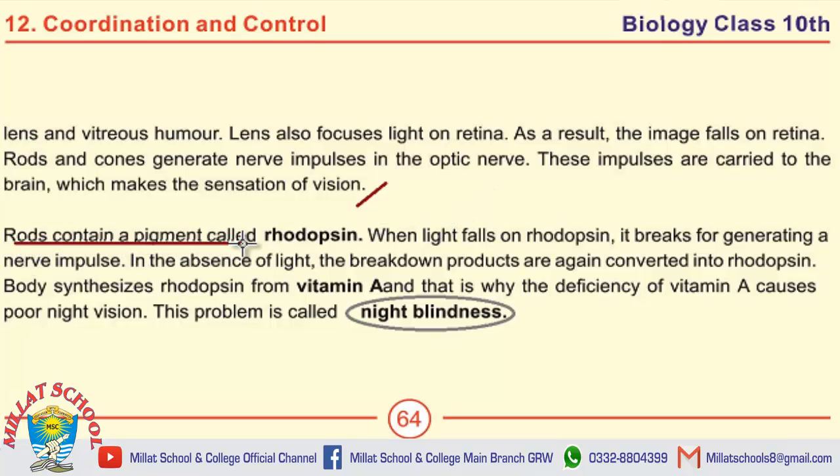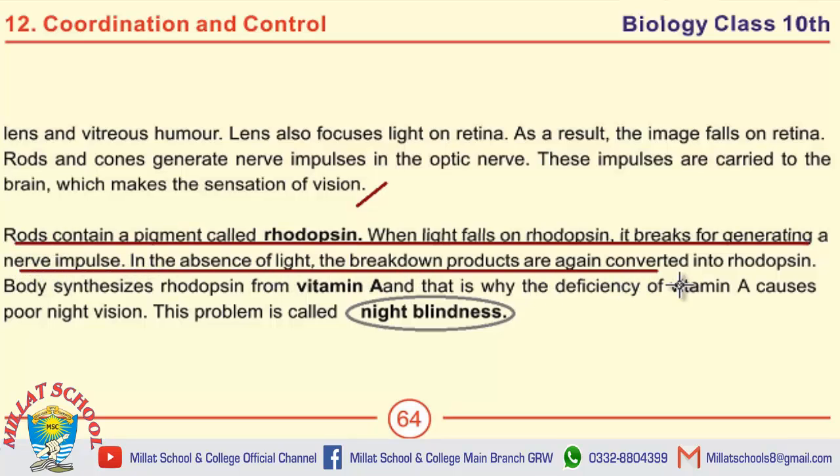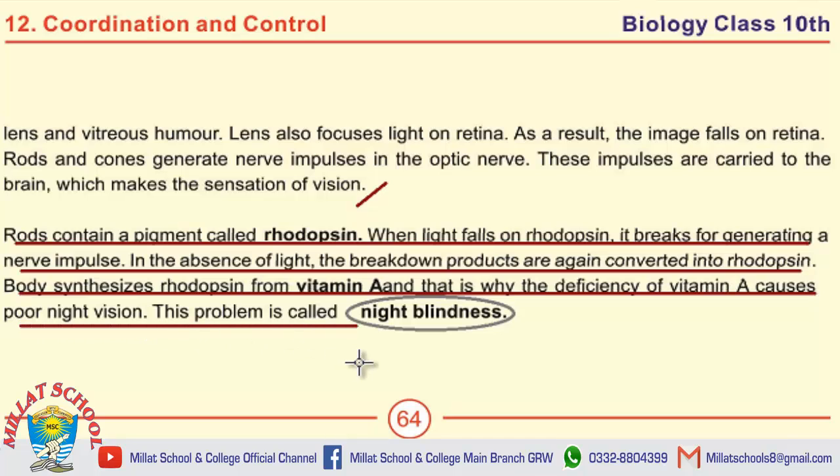Rods contain a pigment called rhodopsin. When light falls on rhodopsin, it breaks for generating a nerve impulse. In the absence of light, the breakdown products are again converted into rhodopsin. Body synthesizes rhodopsin from vitamin A, and that's why the deficiency of vitamin A causes poor night vision. This problem is called night blindness.